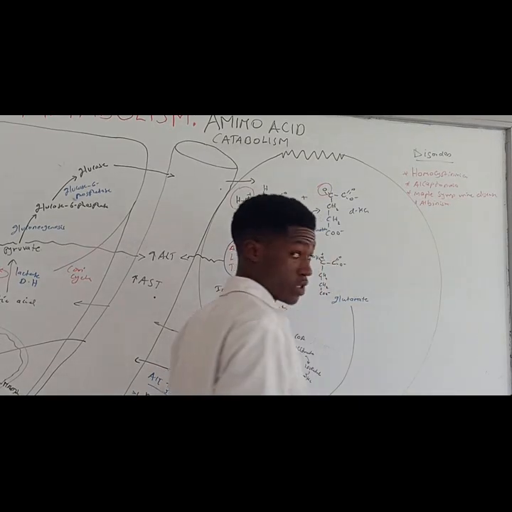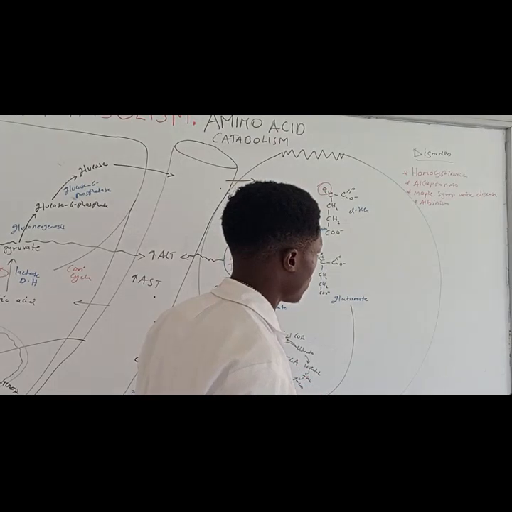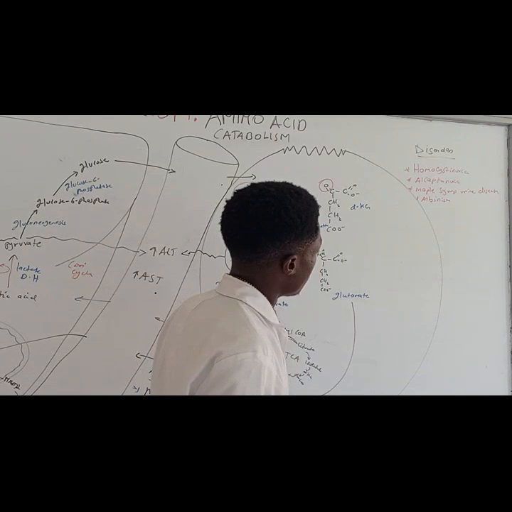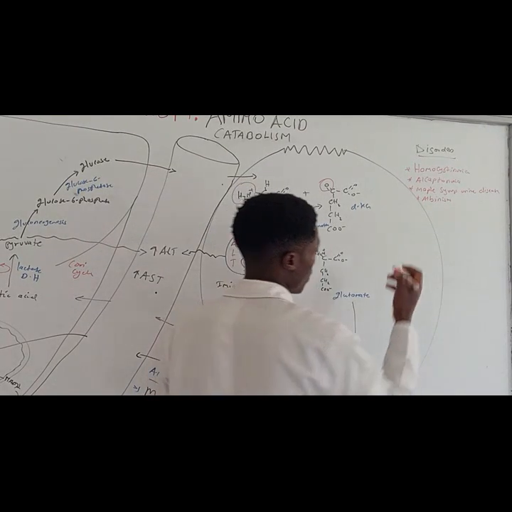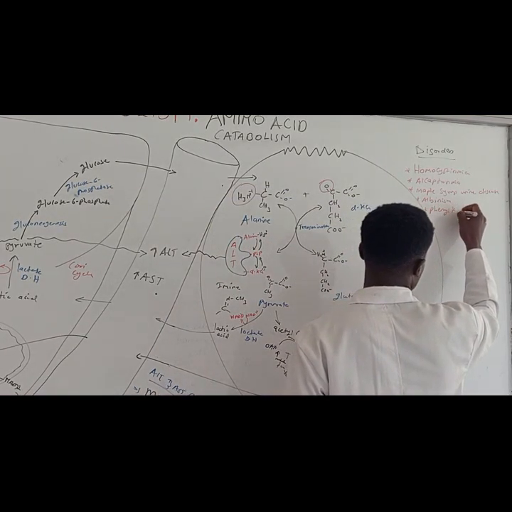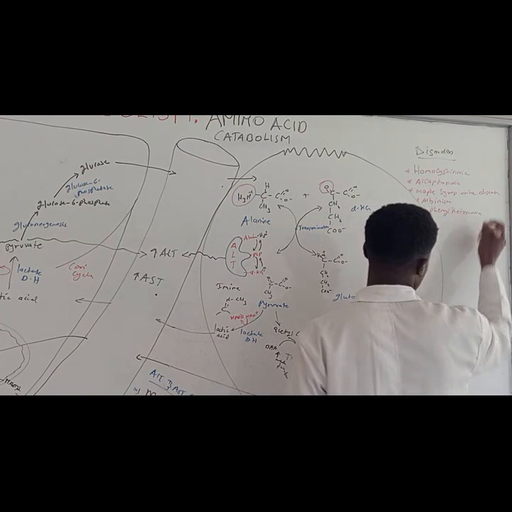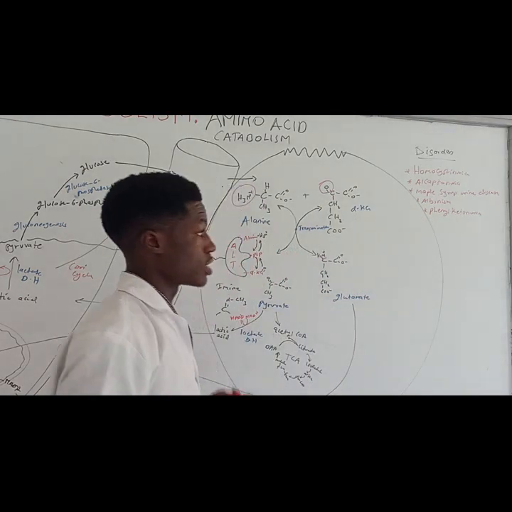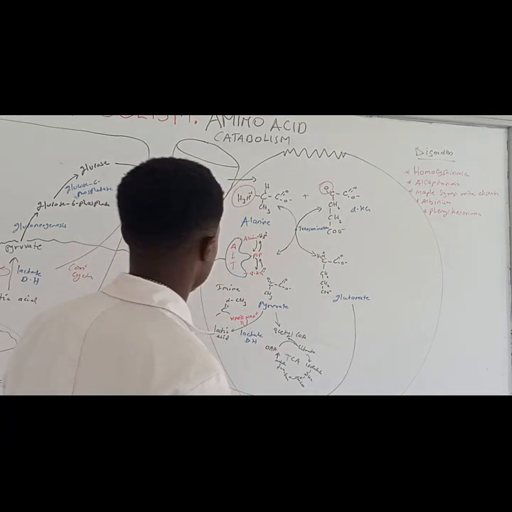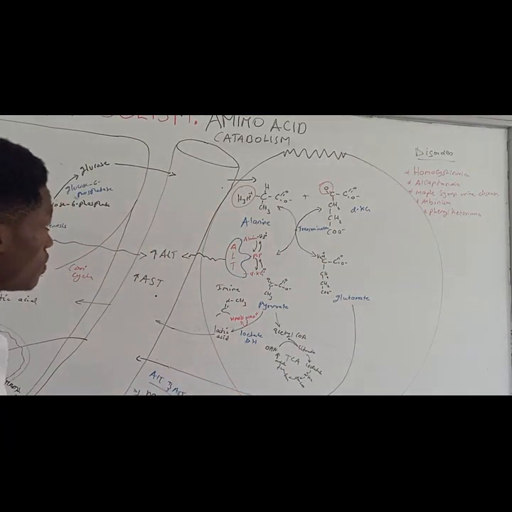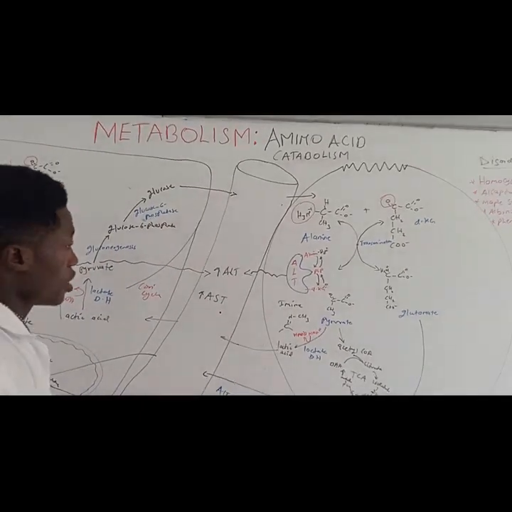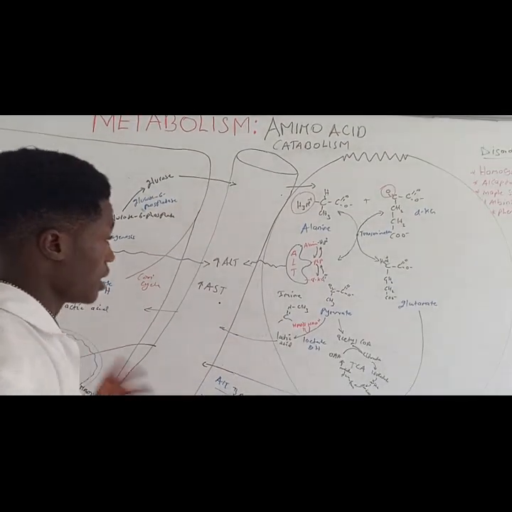Albinism is when you have a defect in tyrosine metabolism, and there is a deficiency of the tyrosinase enzyme. We also have another one called phenylketonuria. This is a defect in phenylalanine hydroxylase, and we're going to see how that affects metabolism. Now, those are the disorders associated with amino acid metabolism. You also have the presence of ALT and AST in blood. So that is all we have for amino acid metabolism, guys.